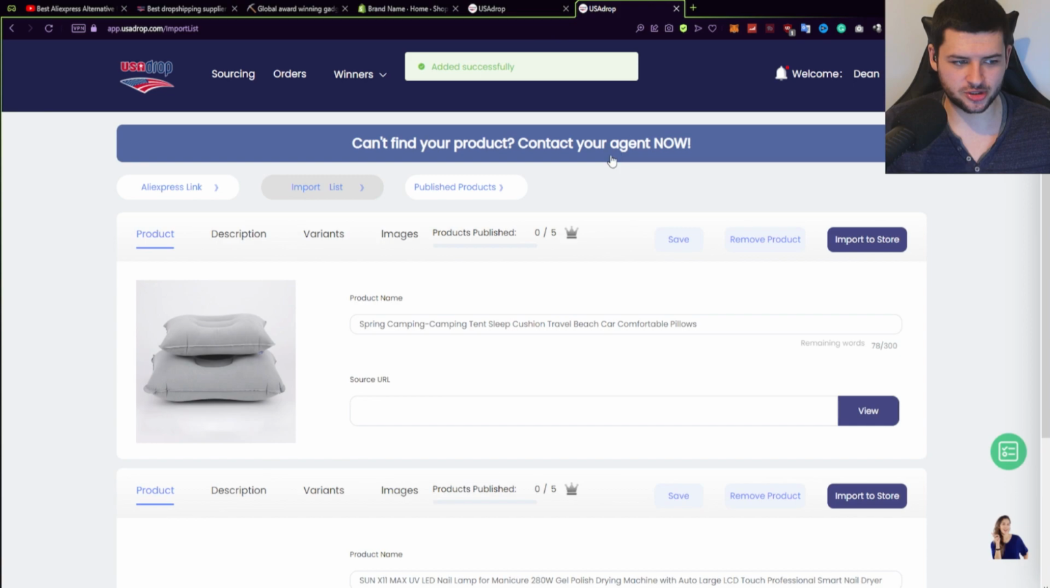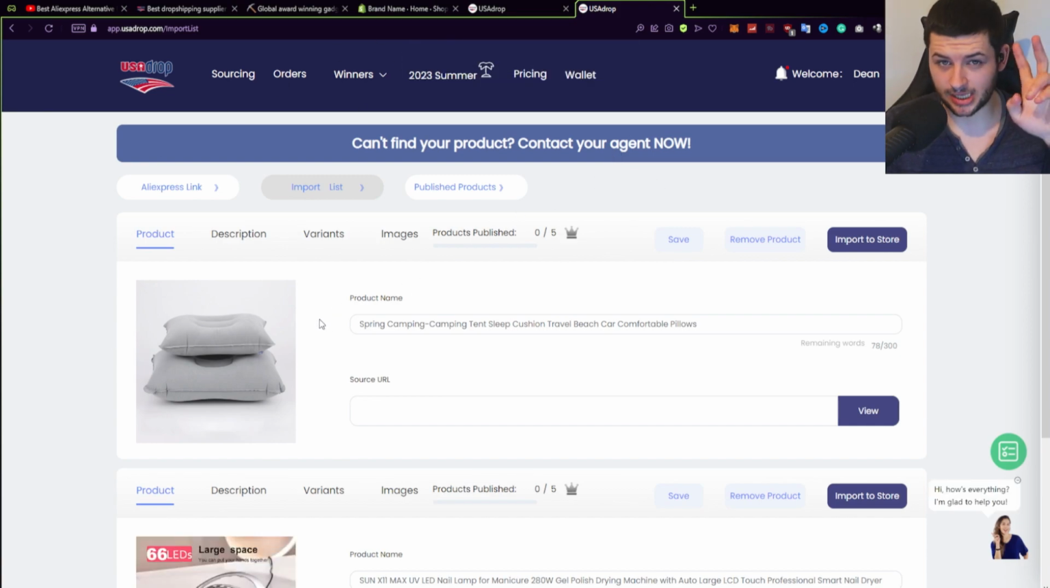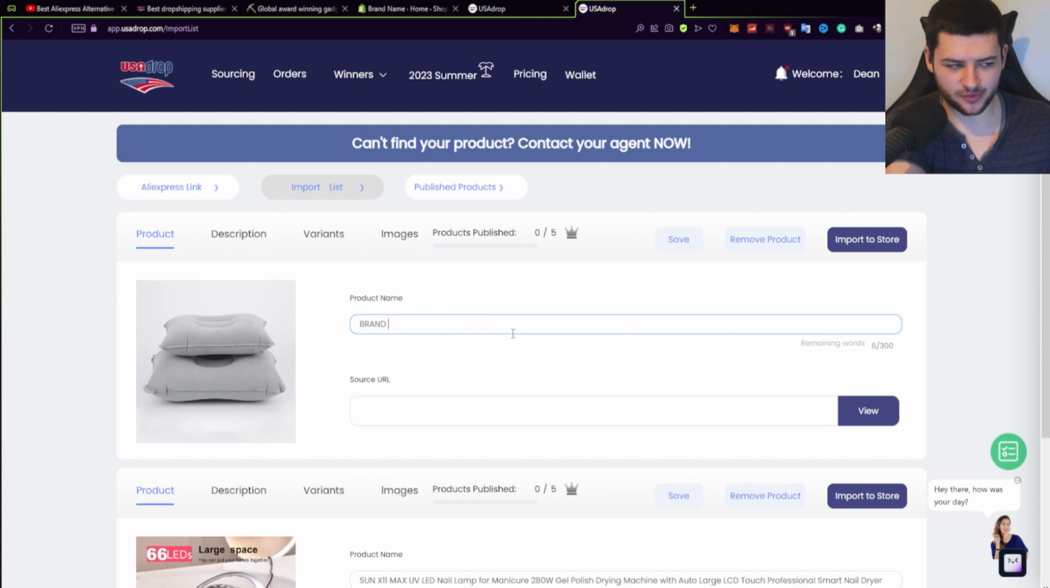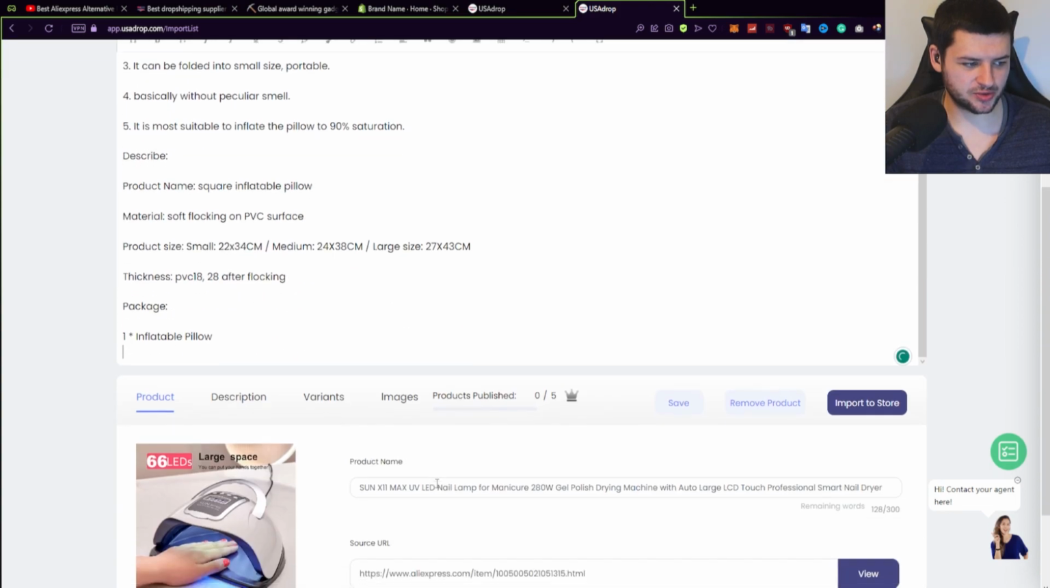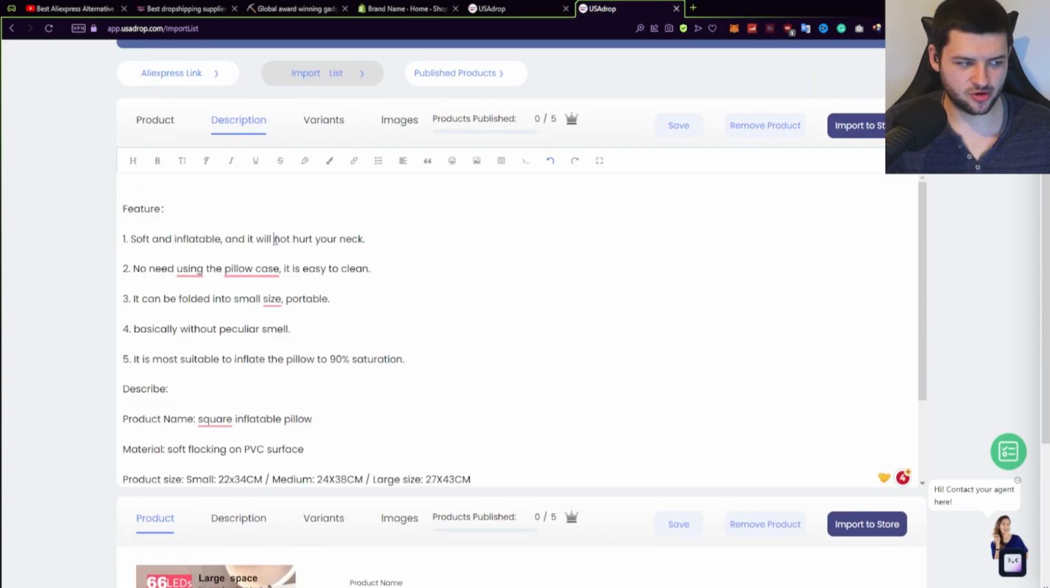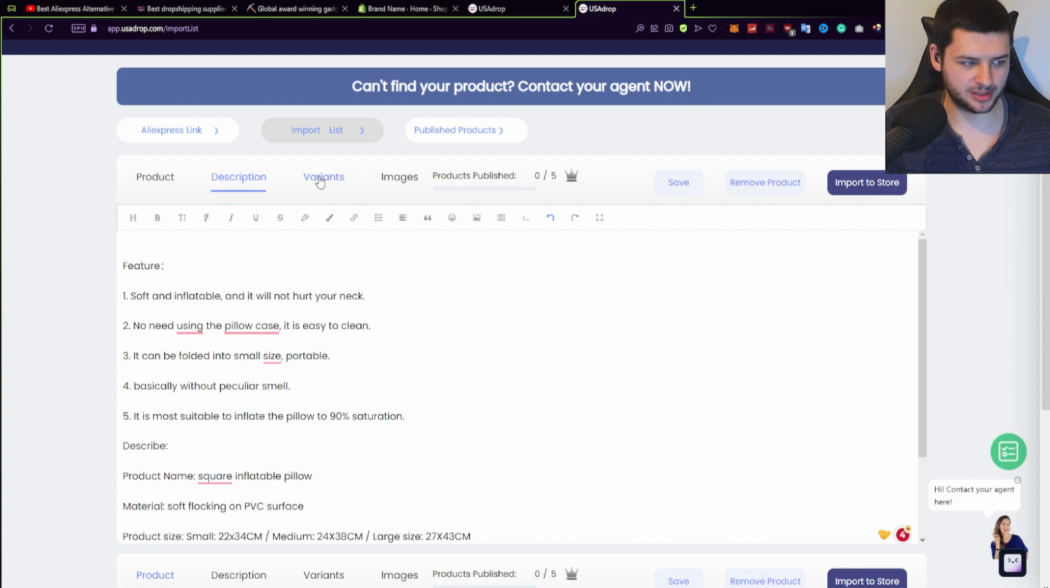So press import product at the top. This will import it to our so-called import list on the USA Drop dashboard. So you want to put your brand name and then the name of the product. So we'll just put camping cushion or something like that. And on description, here's where you can type in your description. I'd recommend removing this description later, but we'll do that a little bit later.